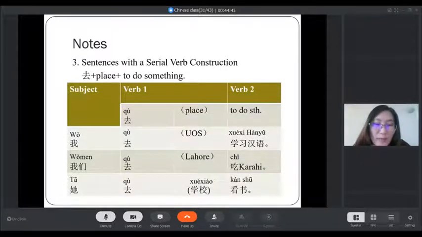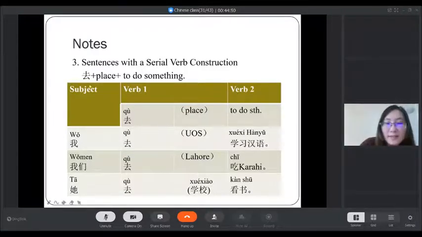Also in dialogue 3, there's a sentence structure. We can see the first one has a subject, and then we say 他去学校看书. For example, 他去学校看书. That means she goes to school to read books. Here, first we say go to some place, then to do something. This sentence is go to some place to do something.